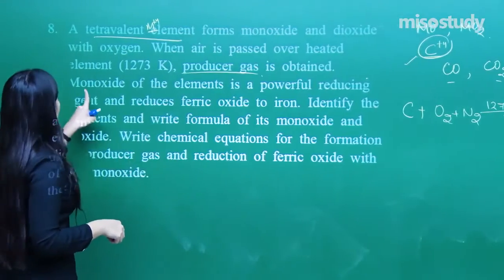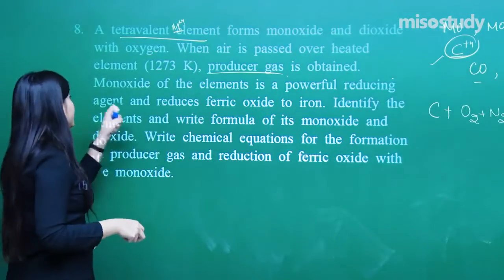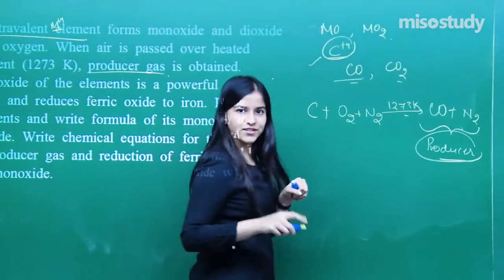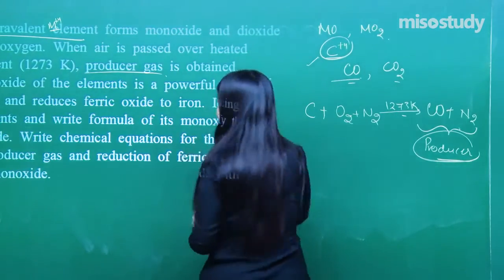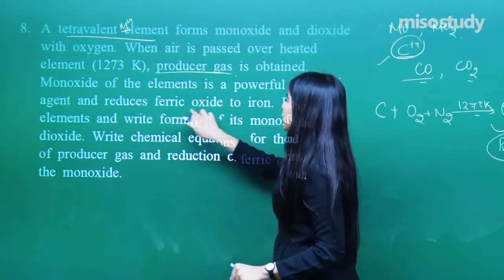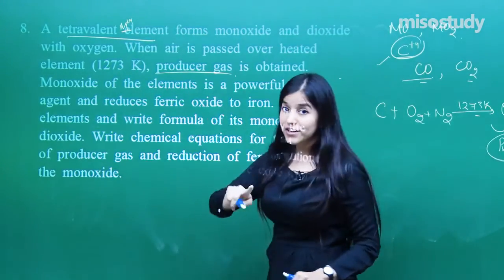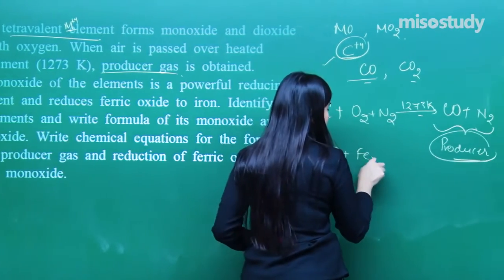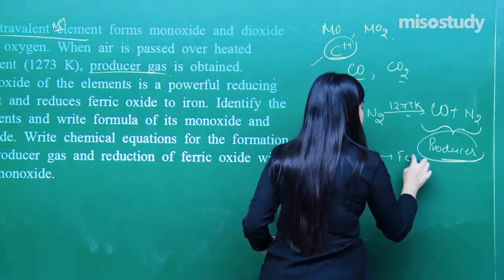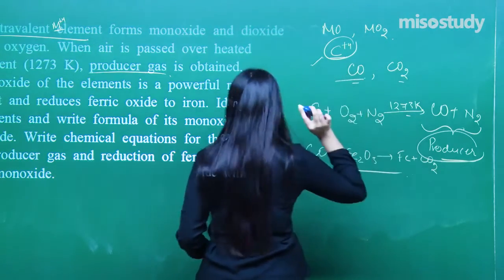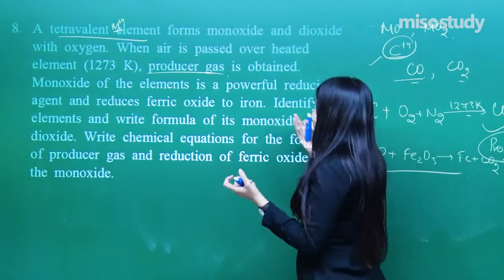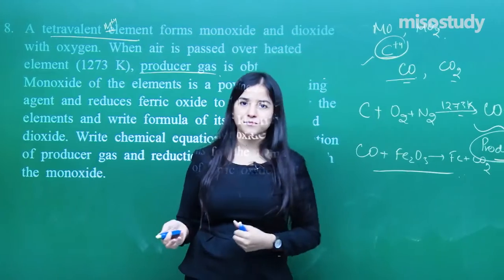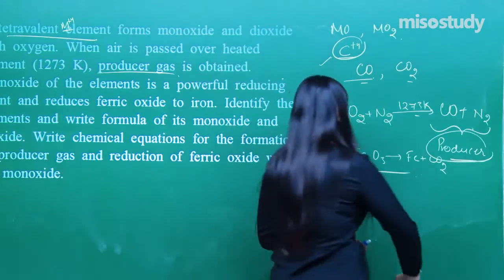Now, monoxide of the element is a powerful reducing agent. We know that carbon monoxide is a powerful reducing agent, and it reduces ferric oxide to iron for the extraction of metals. Remember? So it's like this: Fe2O3 gives Fe plus CO2. Remember or not? And write the chemical equations. They want the chemical equations. Fine. And we have got the chemical equations. You just need to balance them. Clear? So that was a pretty good question.